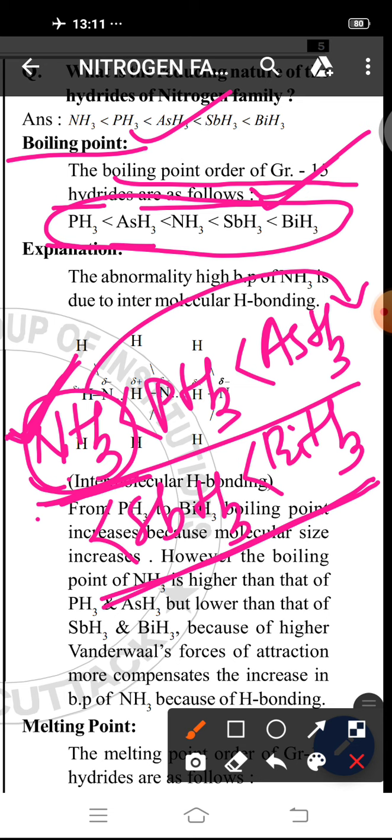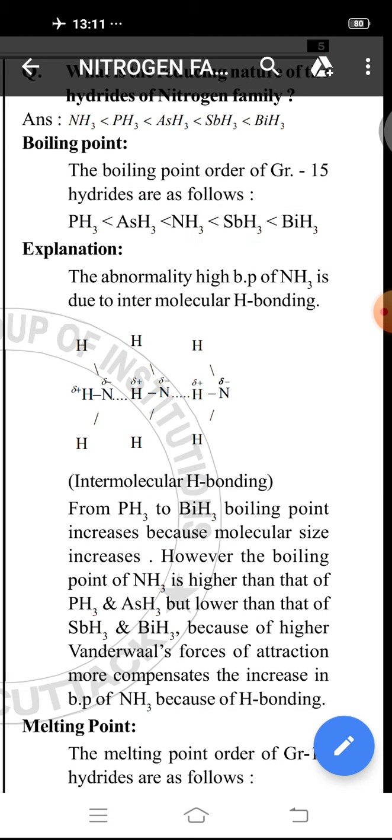But in this case, we can see that NH3 has a higher boiling point than PH3 and AsH3, and lower than that of SbH3 and BiH3. Why does this happen? Due to the abnormal